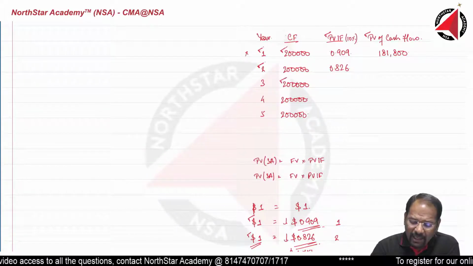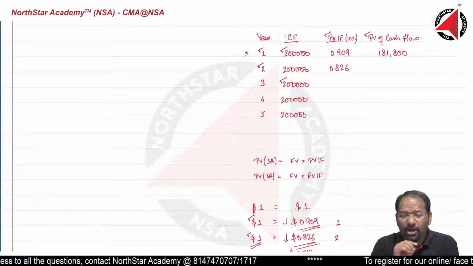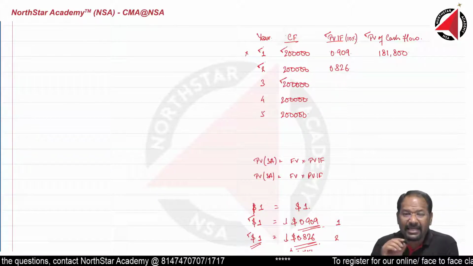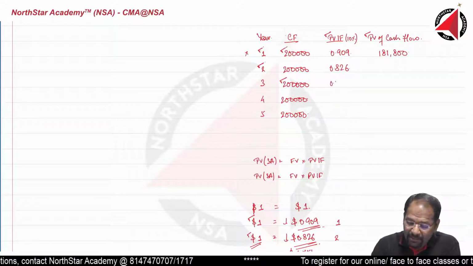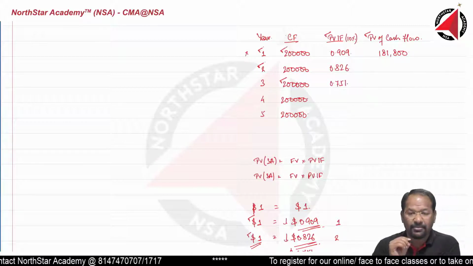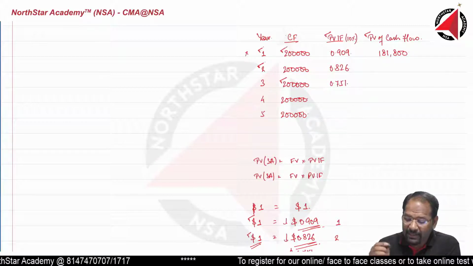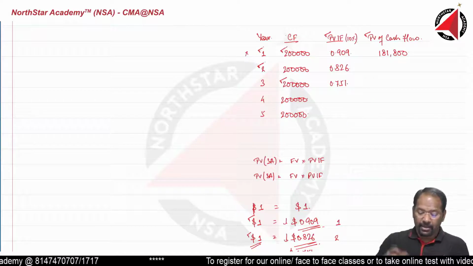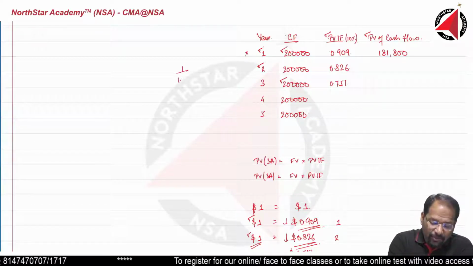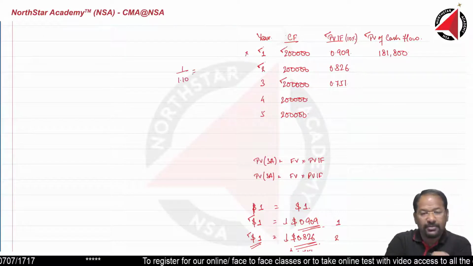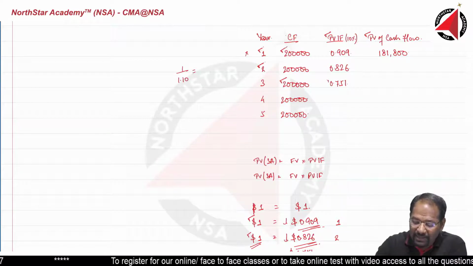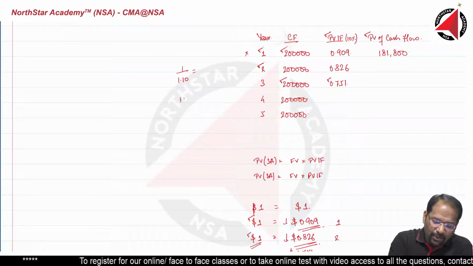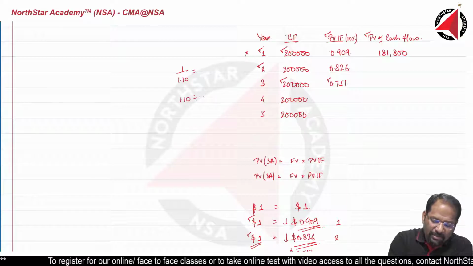So 200,000. What will be the value of $1 after 3 years? At the end of 3 years, if you calculate, it will be 0.751. How are we calculating? Type in calculator 1 divided by 1.10 equals 3 times. If you press, you will get this value, or you can directly do 1.10 divided by equals.